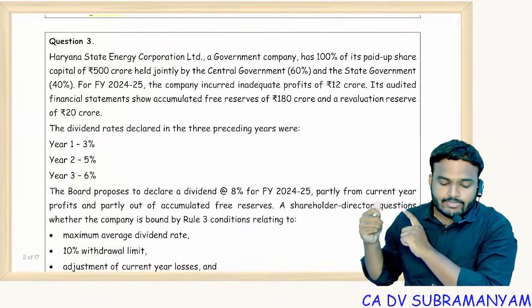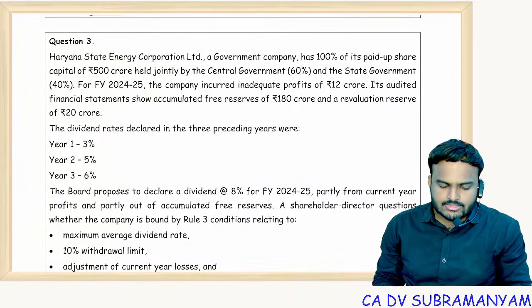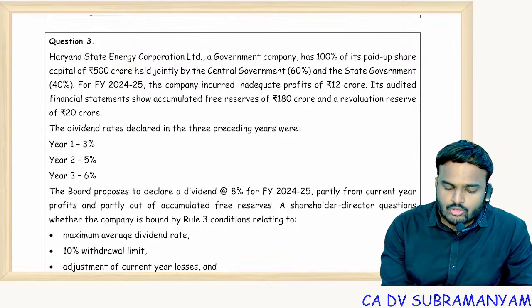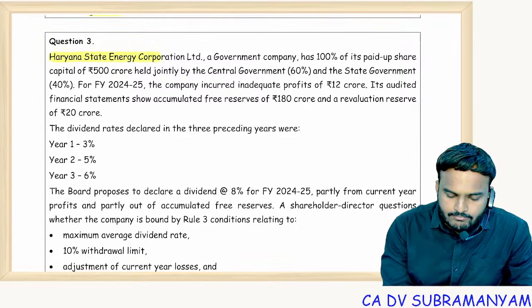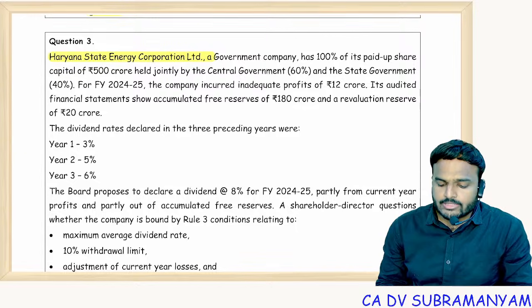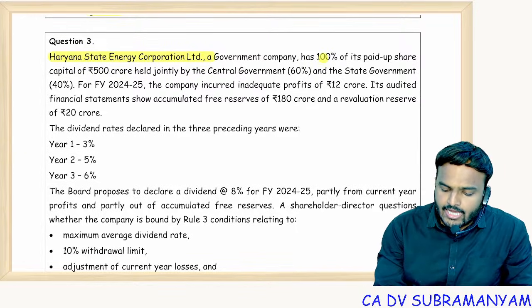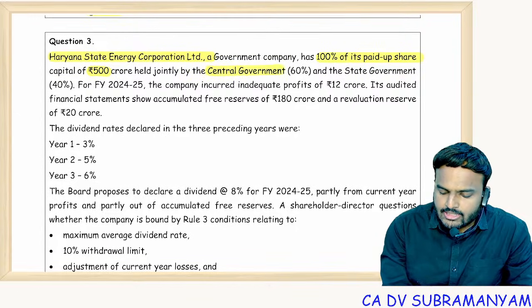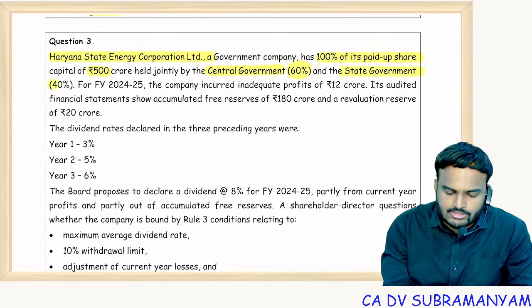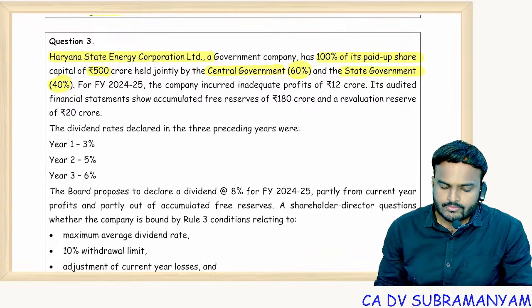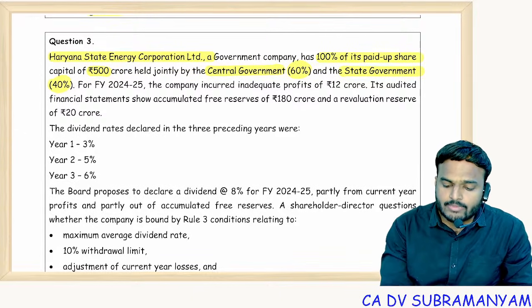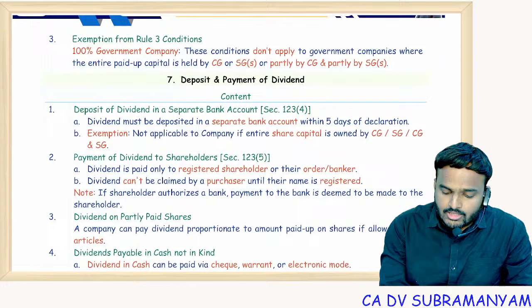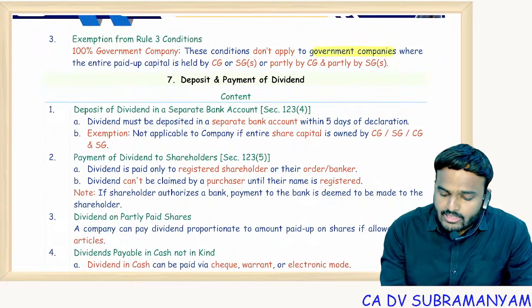On that, one exceptional question I drafted. Just observe. Haryana State Energy Corporation Limited, a government company, has 100% of its paid up share capital of 500 crores held jointly by CG 60%, SG 40%. So 100% owned by the government. Look at my material. These conditions do not apply to government company.